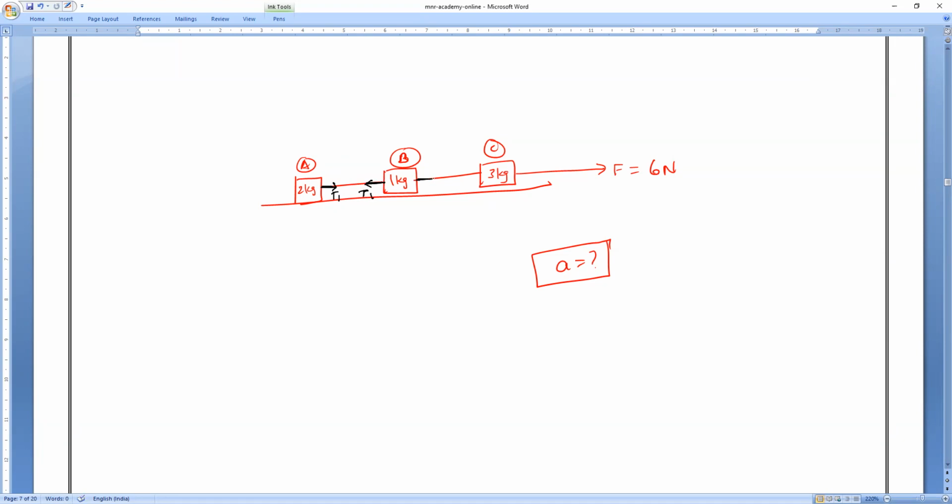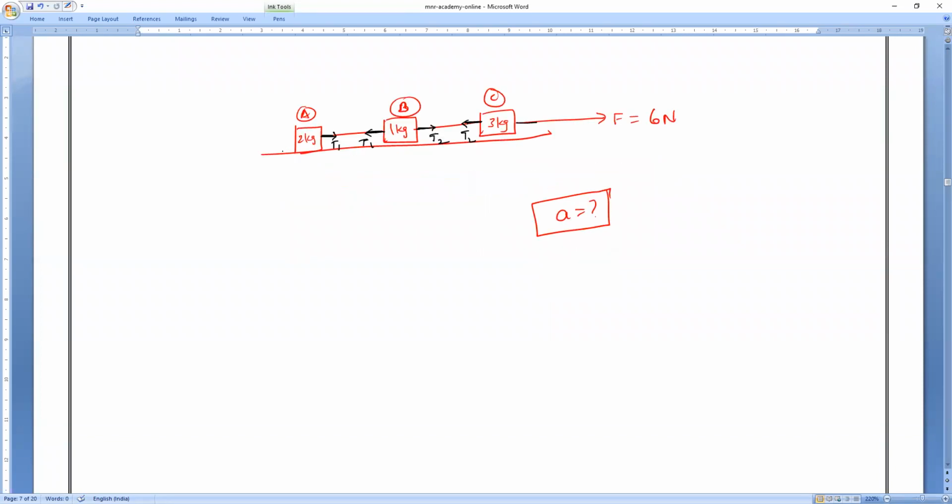Then the tension exerted by this one, let me consider T2. Then the tension exerted by this one also, how much is it? Same string, T2. If you solve this, you will get 3 equations in total. For the first body, I can easily say the equation. Only one direction it is acting, T1. So what is the net force equal to? T1 is equal to 2A. Am I right or wrong?